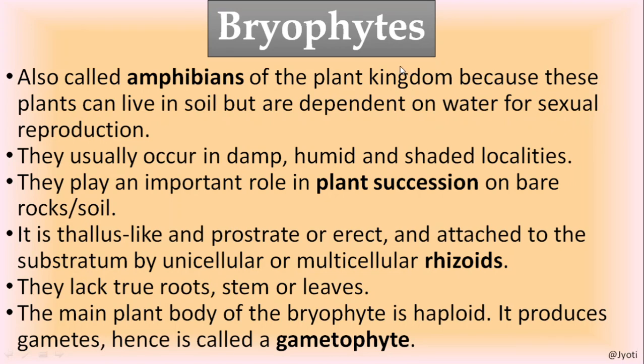One most important thing you have to remember is that the main plant body of the bryophyte is haploid. Haploid means having a half set of chromosomes, that is n. The main plant body of the bryophyte is a gametophyte. Why is this called gametophyte? Because it produces the gametes, hence it is capable of reproducing sexually.